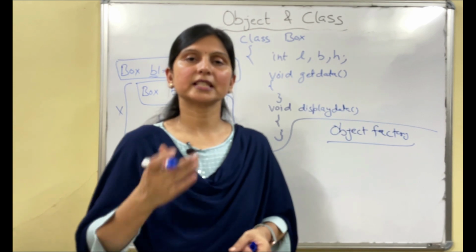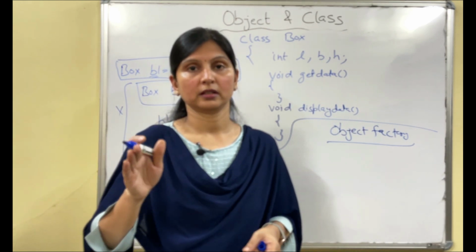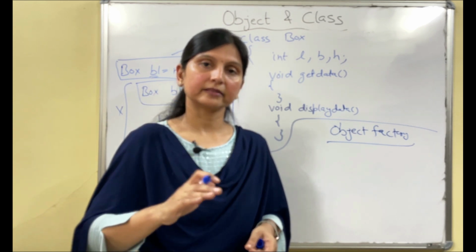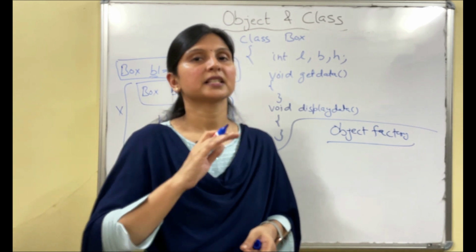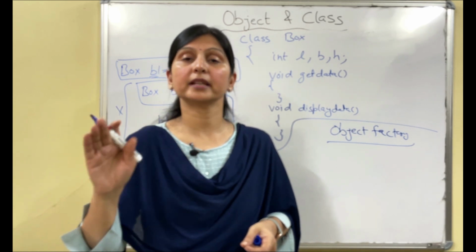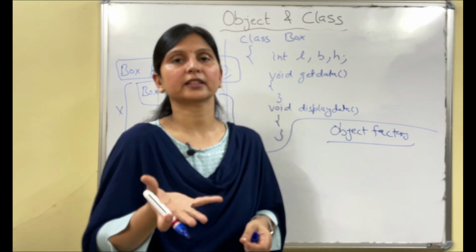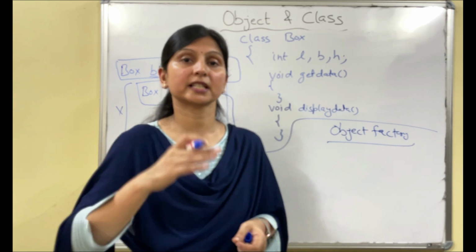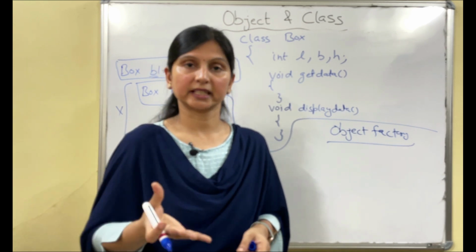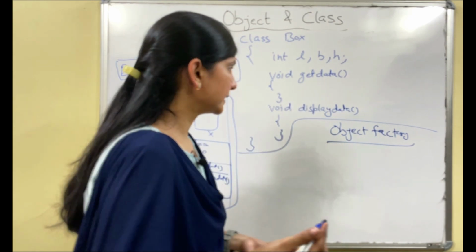As in a factory, similar types of products can be produced, in the same way in a class, similar types of objects can be created, as many as you wish. So that's why it's a factory. Class is a factory of objects.